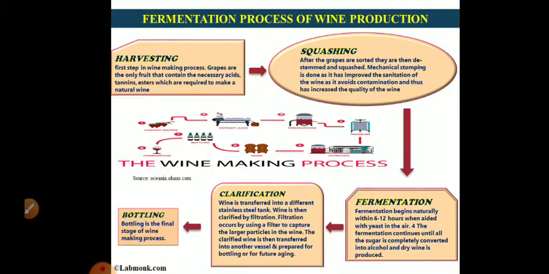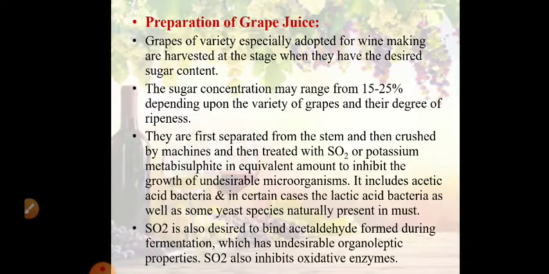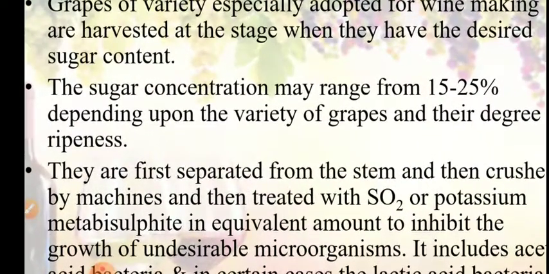Okay, so the main steps are harvesting the grapes, crushing the grapes, fermentation, clarification and bottling. Here we are discussing the manufacturing of red wine. So the grapes are harvested, crushed, fermented by adding yeast, then clarification and bottling follows. Okay, so the first is preparation of grape juice.